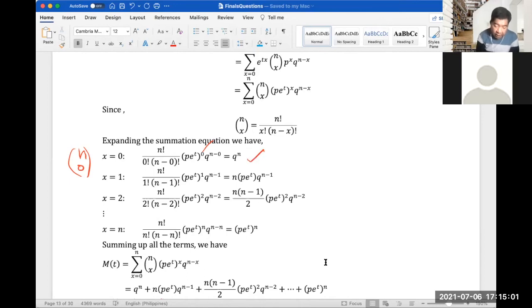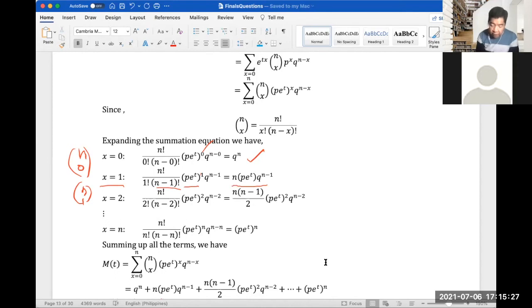If we try x equals 1, that means n taken 1. So that is n factorial over 1 factorial times (n minus 1) factorial, times p e to the t, with the exponent 1 because x equals 1, and then q to the n minus 1. So the answer should be n p e to the t.